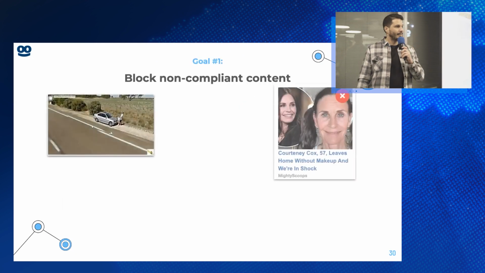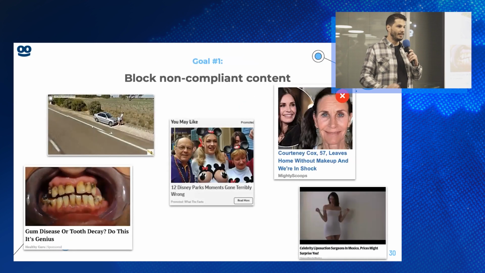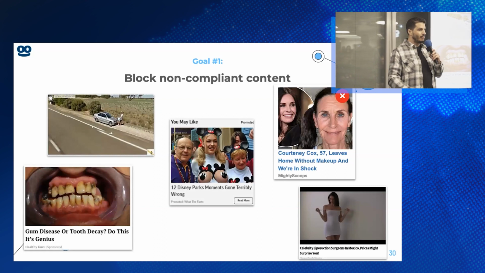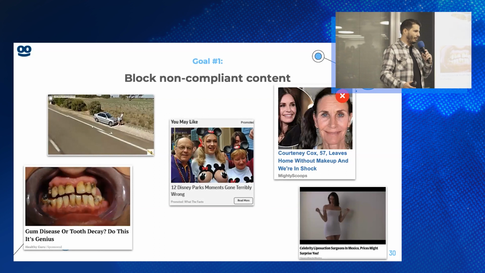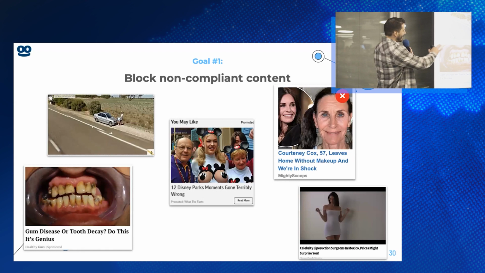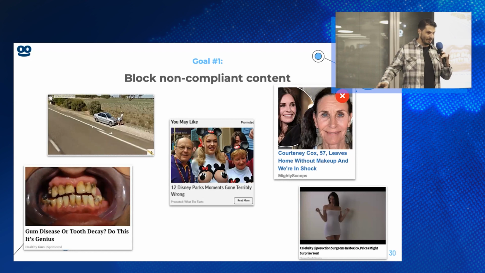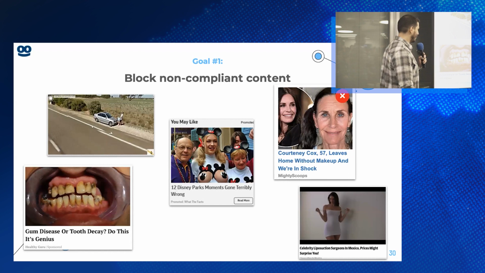So these are the customers that we focus on. Next, we have two goals as the content moderation team. The first goal is to block non-compliant content. If you are a big and famous publisher like CNN.com, you might not want some of those images, right? So our goal is to entirely reject them. They should not be in our network.